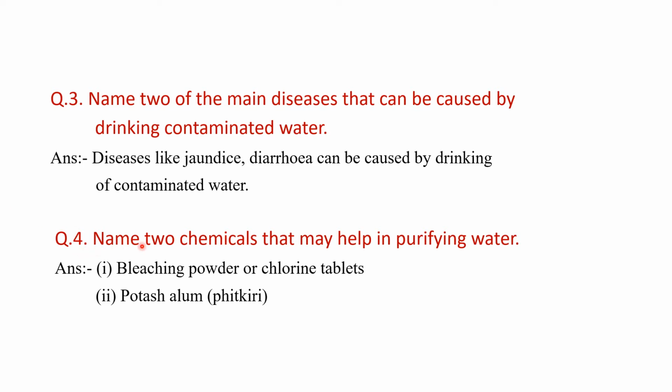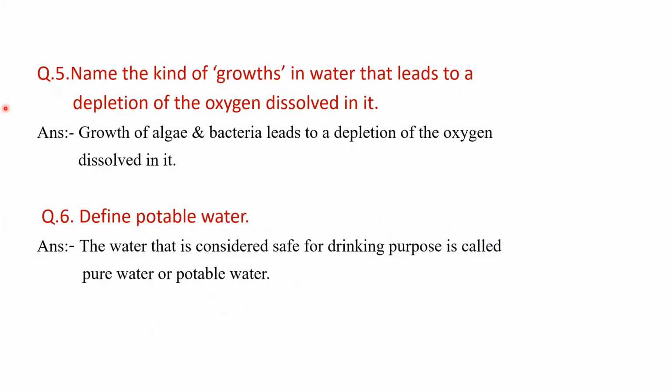Now the fourth question is: name two chemicals that may help in purifying water. The two commonly used chemicals for purifying water are, first, bleaching powder, which can also be taken in the form of chlorine tablets, and the second one is potash alum, commonly known as fitkari. Now let's come to the next question, question number 5.